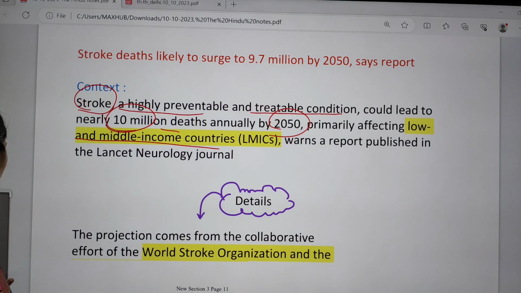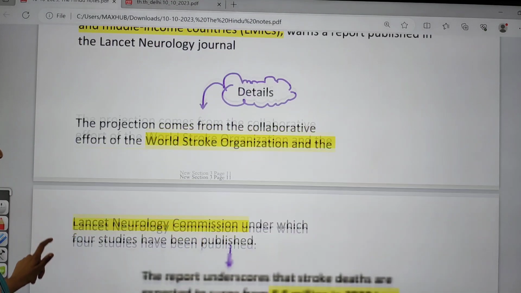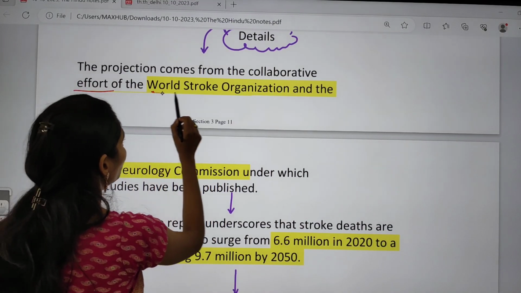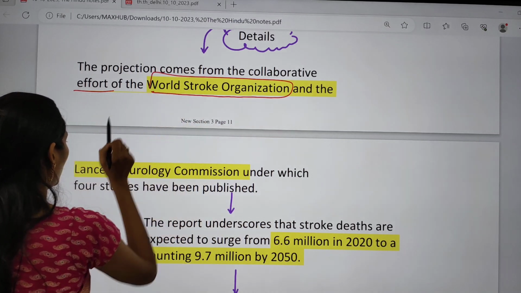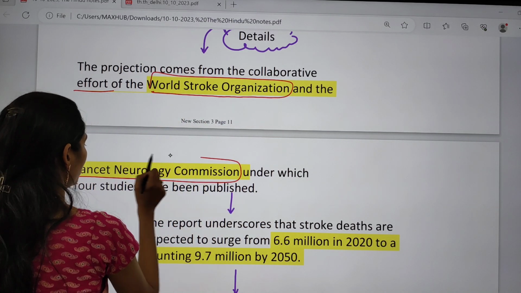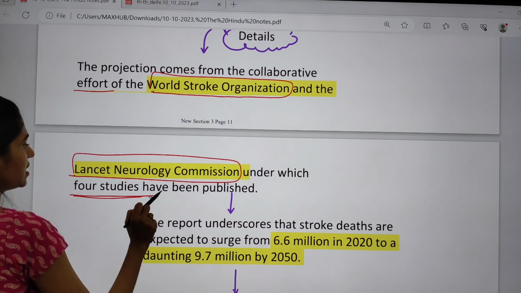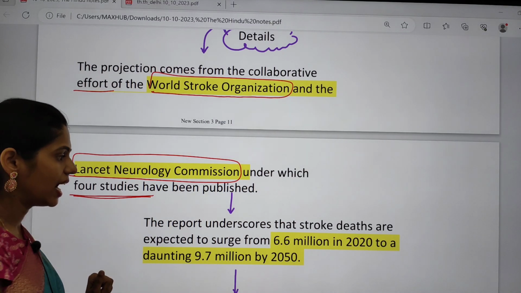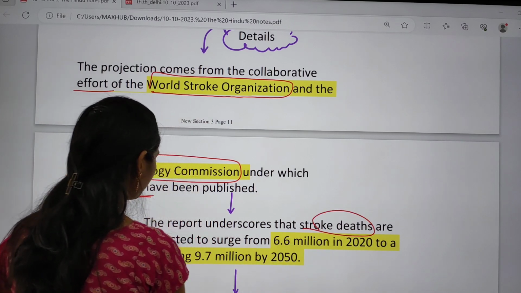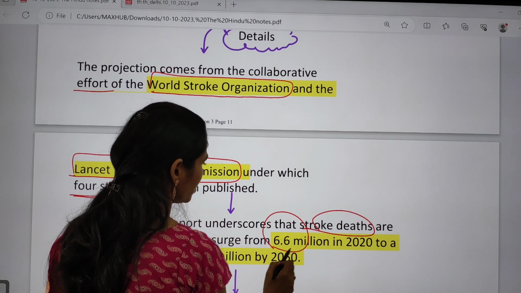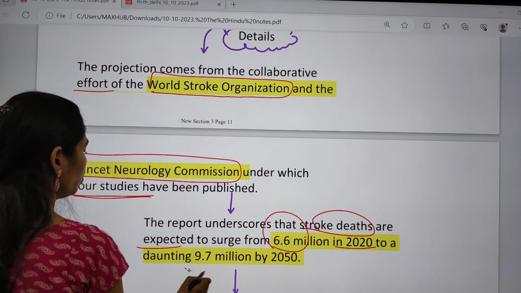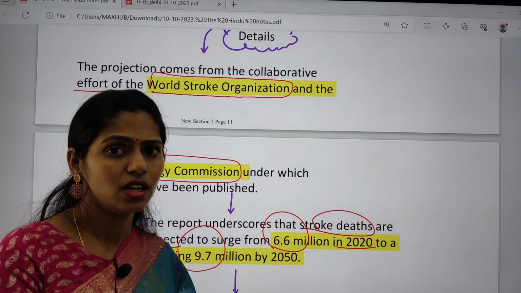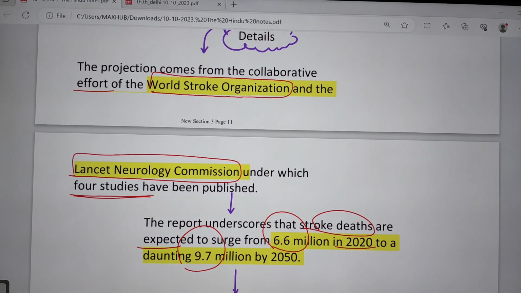If you see the details, it says that the projection comes from the collaborative efforts of the World Stroke Organization and the Lancet Neurology Commission, under which 4 studies have been published. This report says that stroke deaths are expected to increase from 6.6 million in 2020 to 9.7 million.